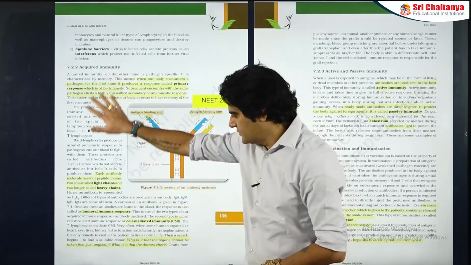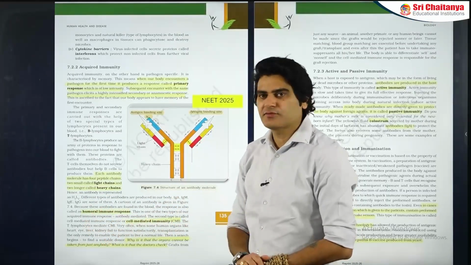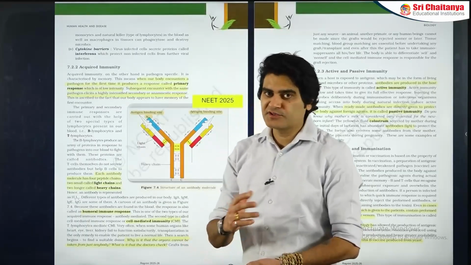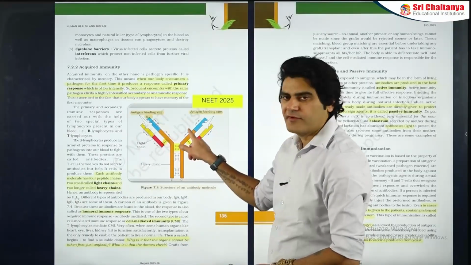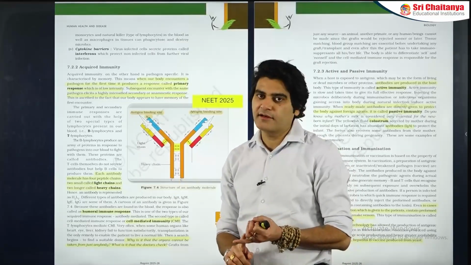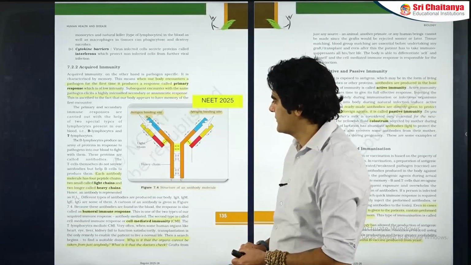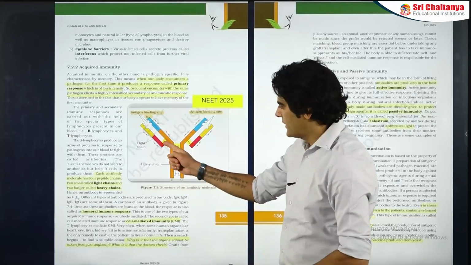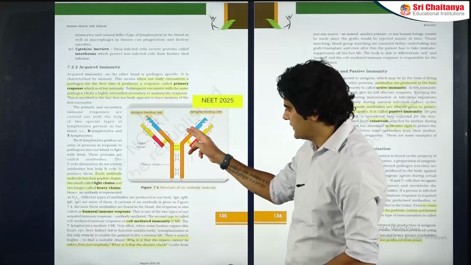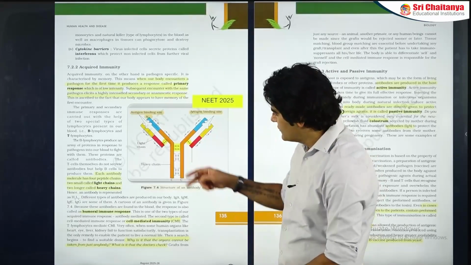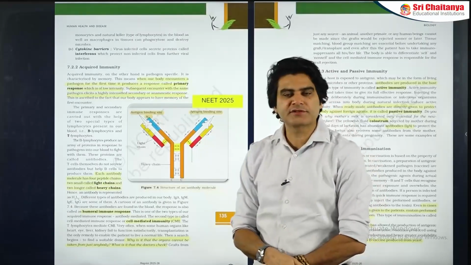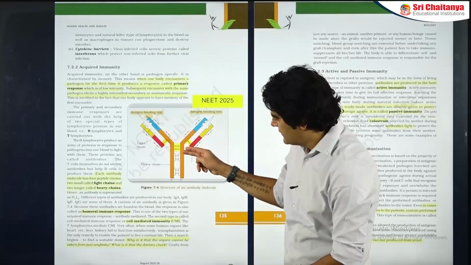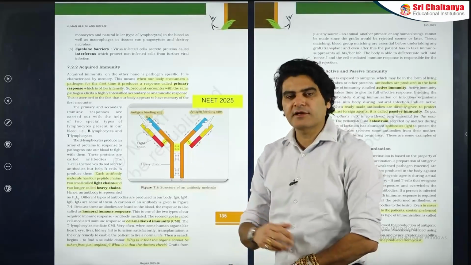Now this description is nowhere in the theory. The only place where it is mentioned is in the diagram, so it's important to have a look at all the diagrams keenly and observe details like the numbers of disulfide bonds, which are interchain and intrachain. In this molecule, for example, the total number of interchain disulfide bonds that we can see is 4: one disulfide bond each holding a light chain against the heavy chain of its side, and 2 disulfide bonds holding both the heavy chains with each other. Along with that, there are 1, 2, 3, 4, 5, 6, 7, 8, 9, 10, 11, 12 intrachain disulfide bonds also.